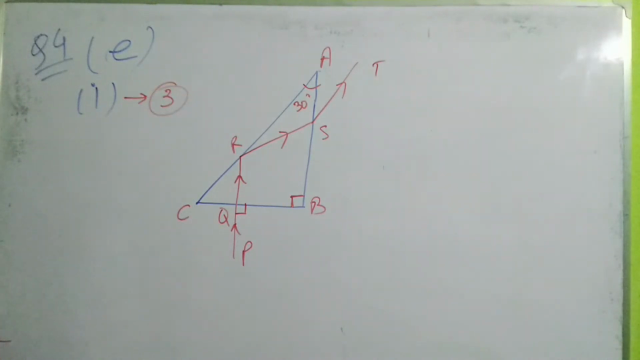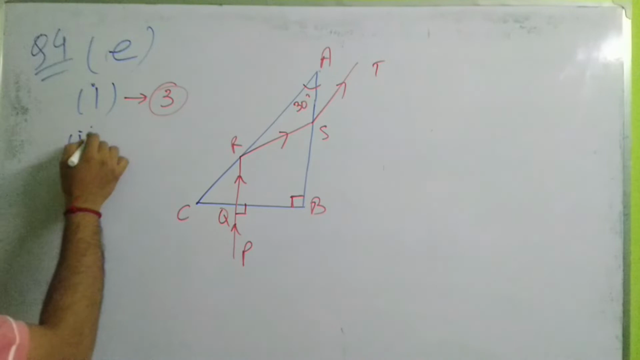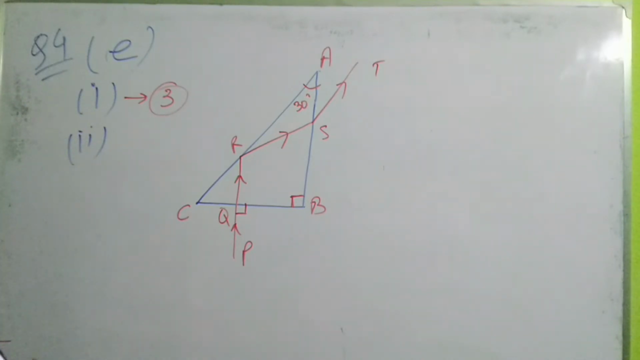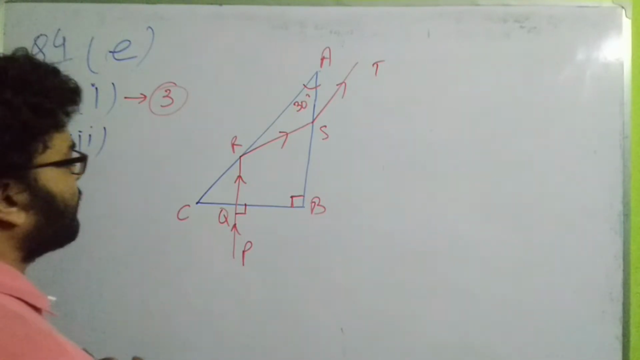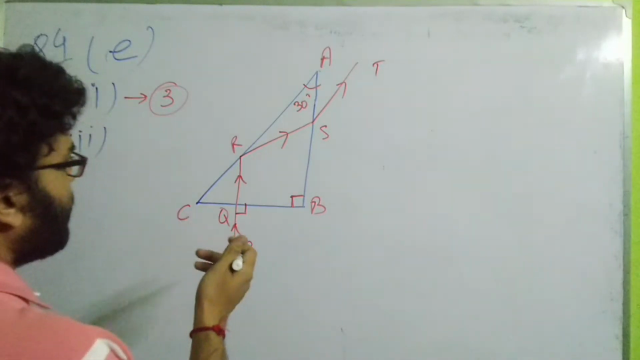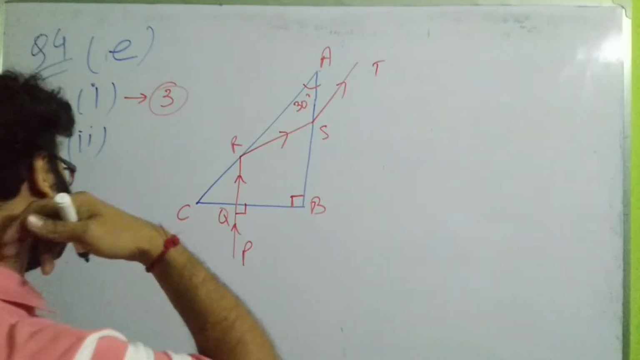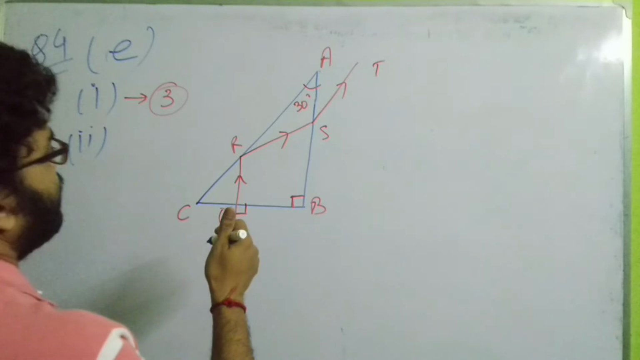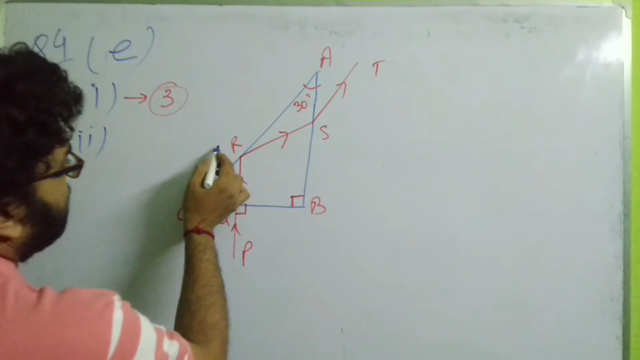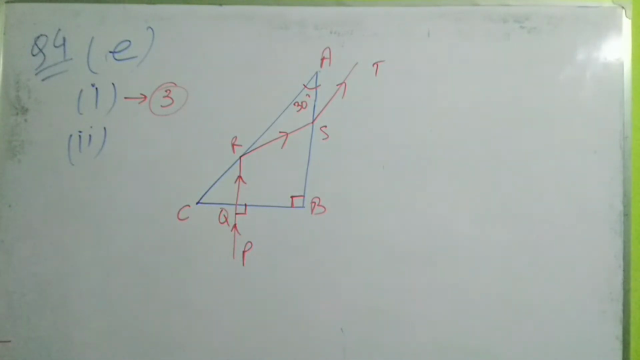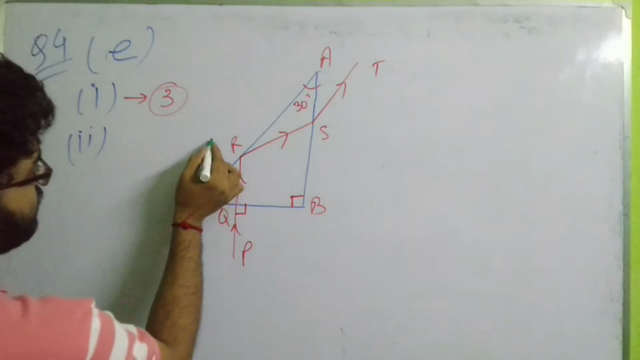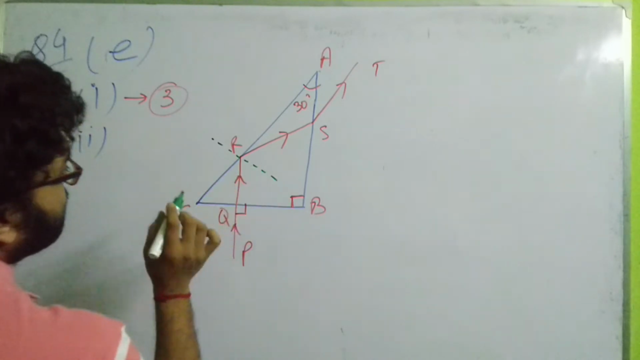Fine. Okay. Now subpart 2 has asked the angle of incidence at the surface of AC. So what will be the angle of incidence? See, you can easily draw this. How can you draw this? You can just draw a normal at this point. So if I draw a normal at the point R, so this is 90 degree.